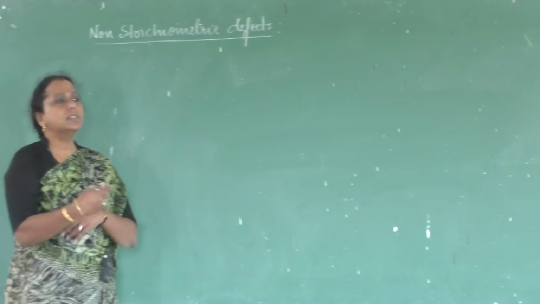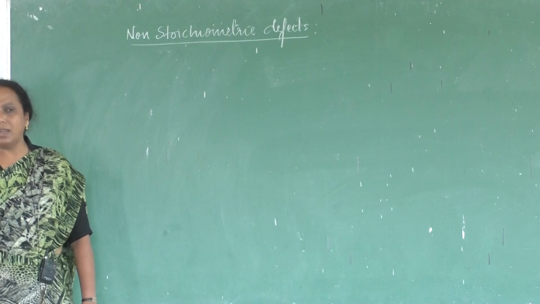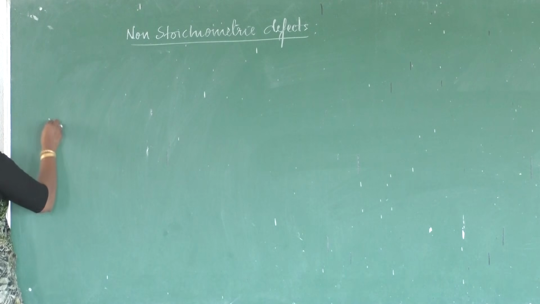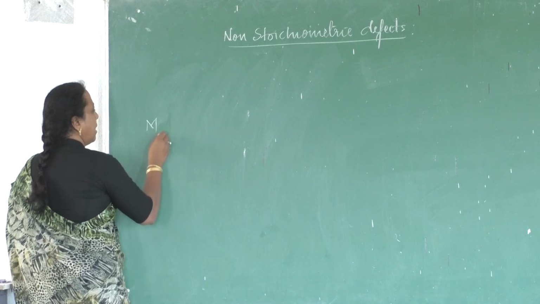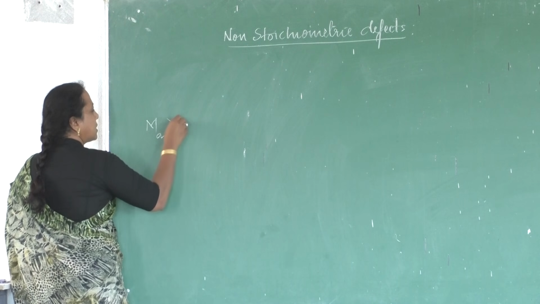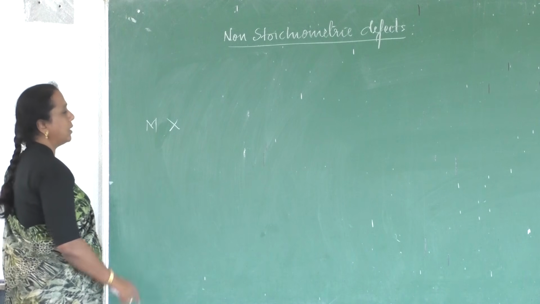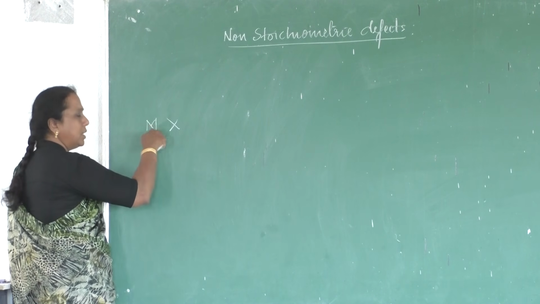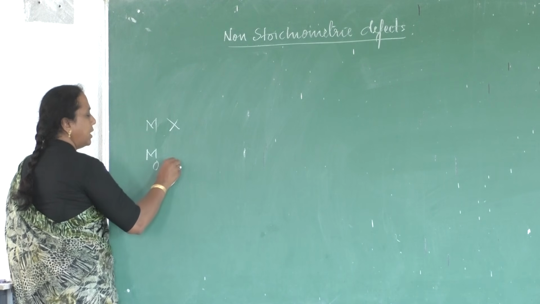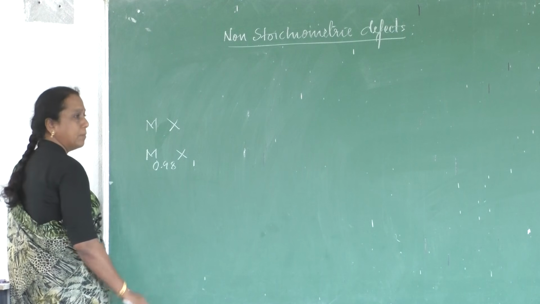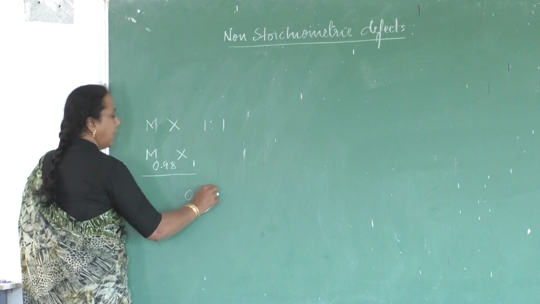So in one, metal ions are excess in number, or in the other, metal ions are deficient or less in number. A compound of the formula MX has M and X in the ratio 1:1. This is what we are expecting. If metals are deficient in number, then the compound will have the formula M0.98 X1. Expected ratio is 1:1, but obtained ratio is 0.98:1.